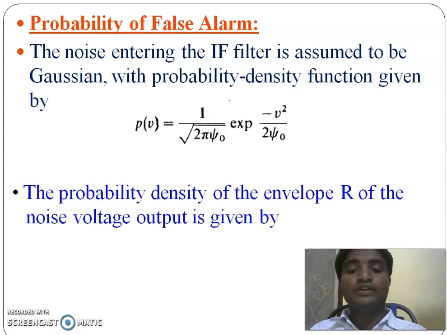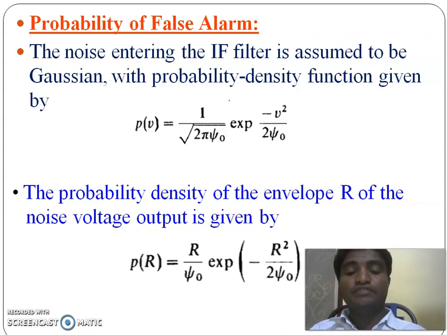And the probability density function of the envelope is given by P(R) = R by psi naught times exponential of minus R square by 2 psi naught, because the output of the envelope detector is only the envelope. That's why we take the envelope of the noise voltage.